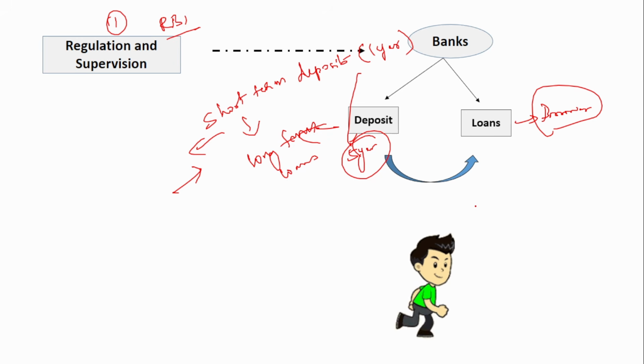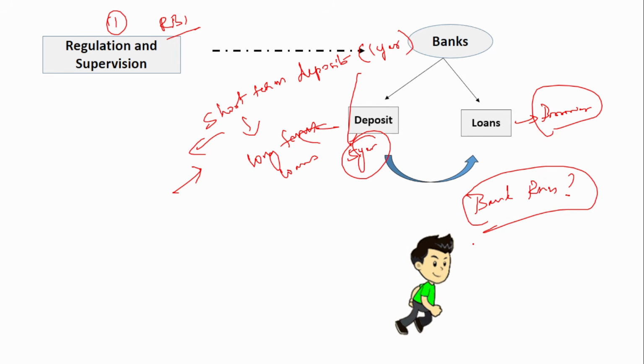What does bank run mean? Bank run is a situation where people lose trust in the banks and everyone together comes and tries to withdraw money from the banks. When a lot of people who have deposited money come and try to withdraw money from the bank, will the bank be able to provide the funds? This is what is called a bank run situation.